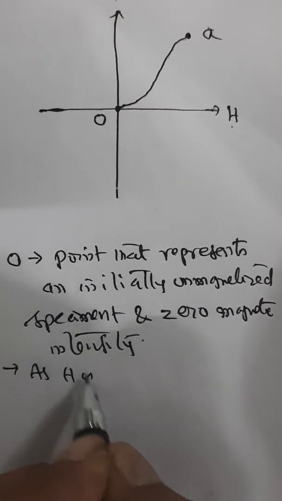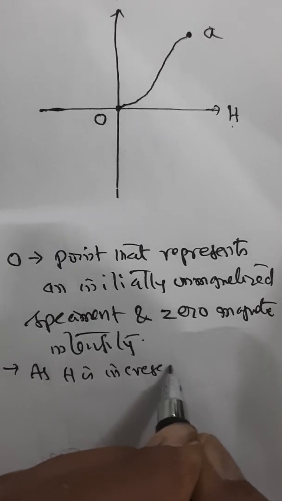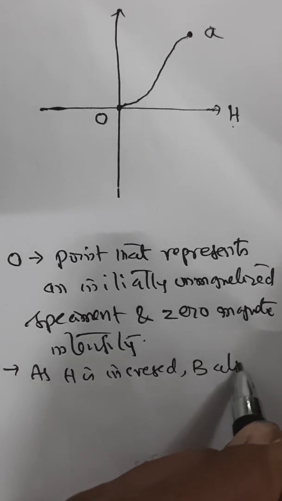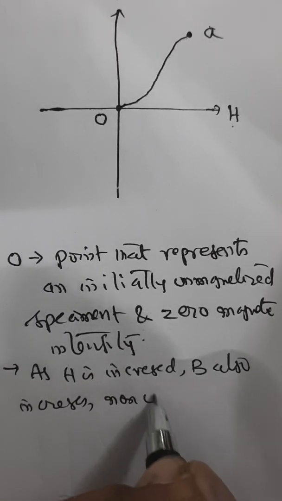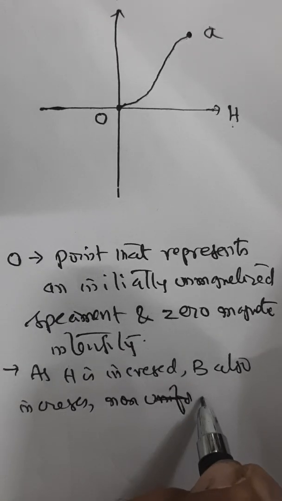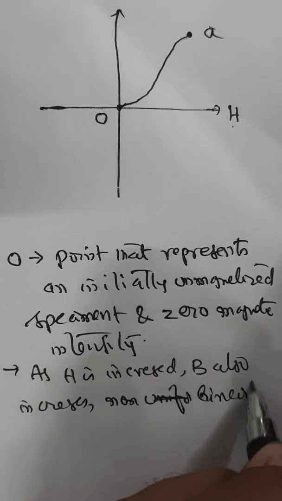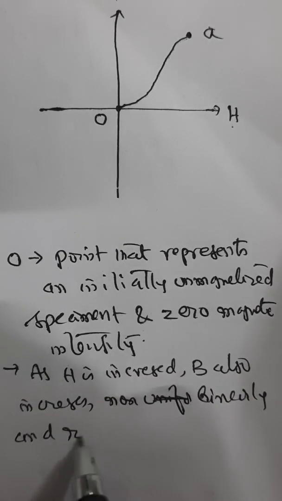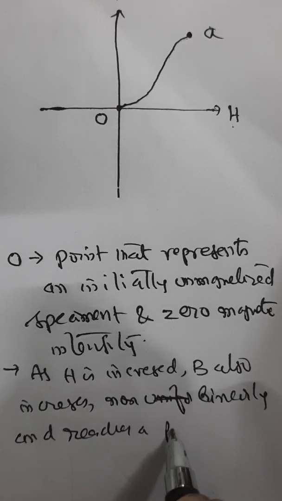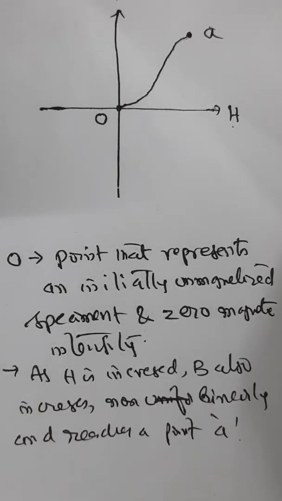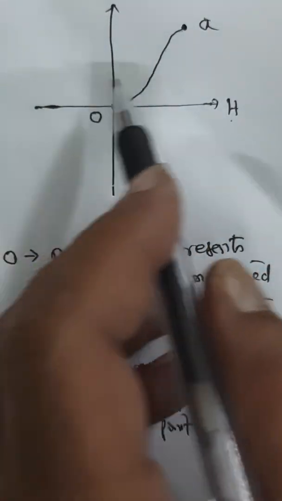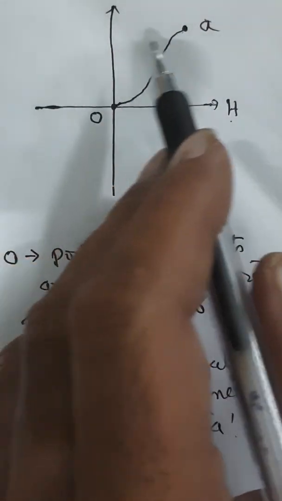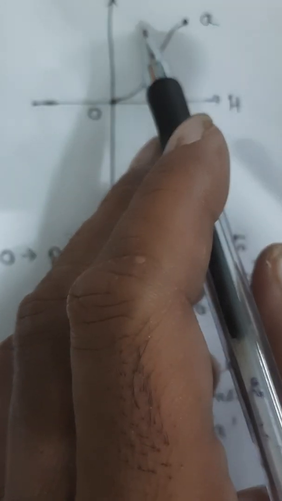As H is increased, B also increases non-uniformly, rather non-linearly, and reaches a point A. Understood? Now, on the other side, if you decrease H now, B also decreases, but a different path is followed.